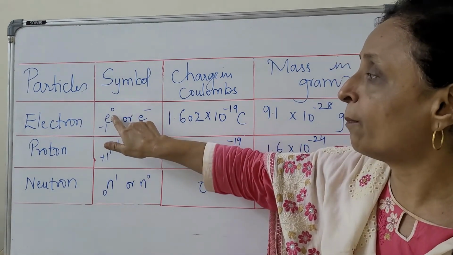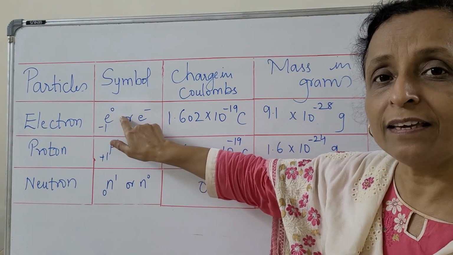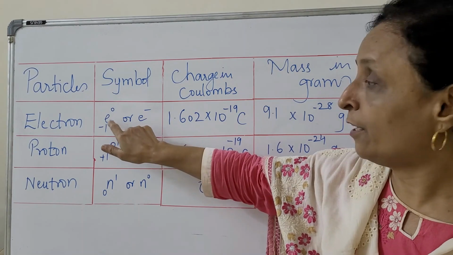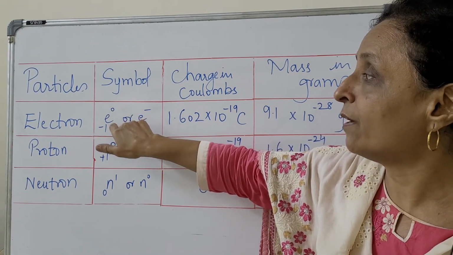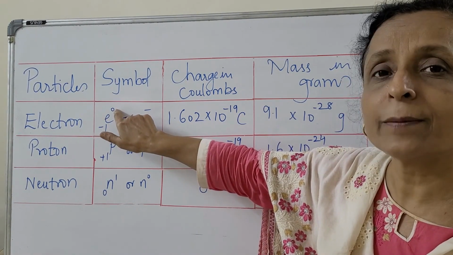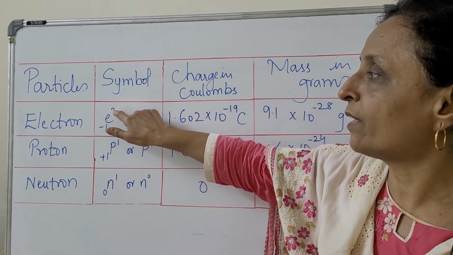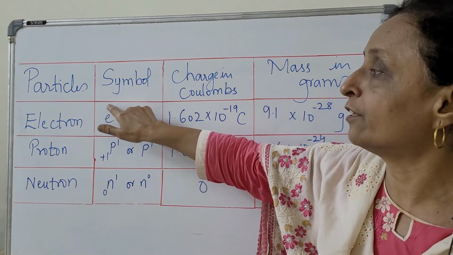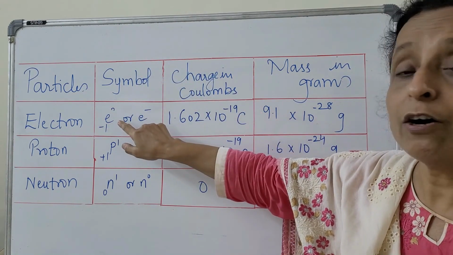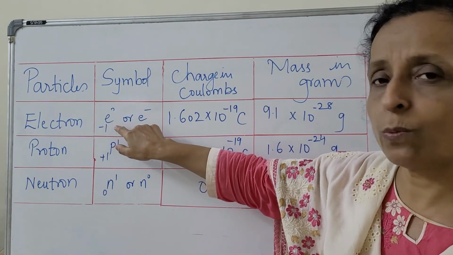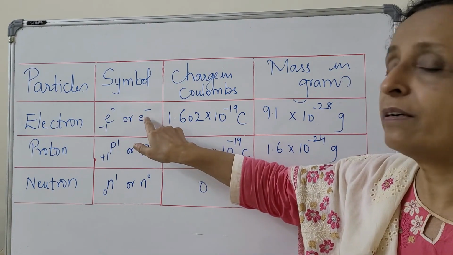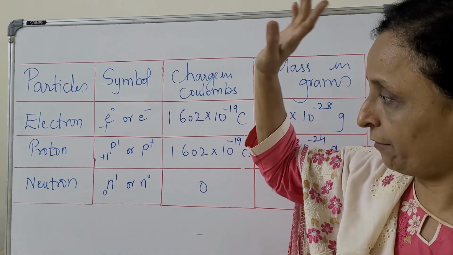What is the symbol of the electron? E. The superscript is the mass. 0 is the mass, because it is very negligible, therefore it is written as 0. And the charge is -1, so it can be written as e negative.